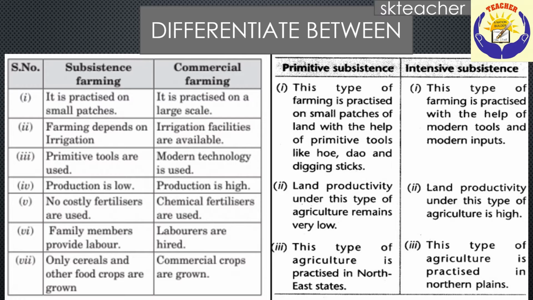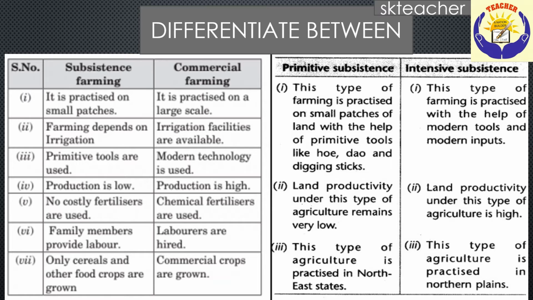Primitive, the word itself gives it is an outdated method. It is practiced on small patches of land, that is, farmers who have a small plot of land use this kind of farming activity. Farming depends on rainfall. Primitive tools are used, which means outdated tools are used: hoe, dao and digging sticks. Production is very low because the land is very small. No costly fertilizers are used. Family members provide labor. They don't hire members from outside for the farming activities. Only cereals and other food crops are grown in primitive subsistence farming.